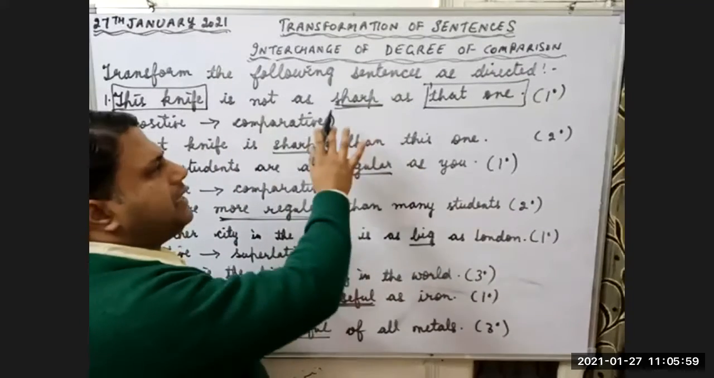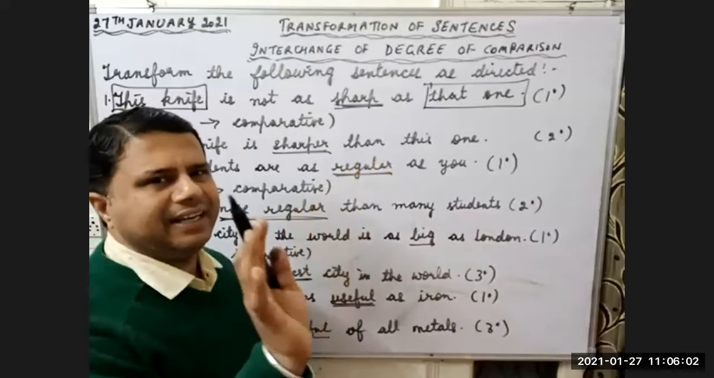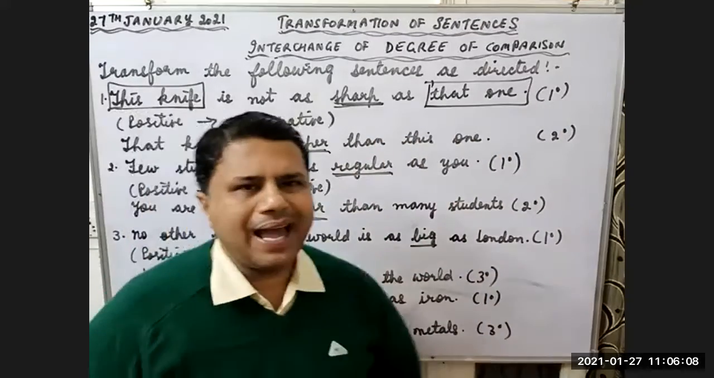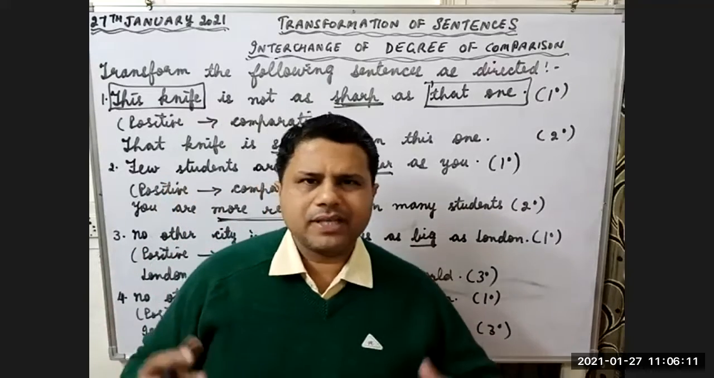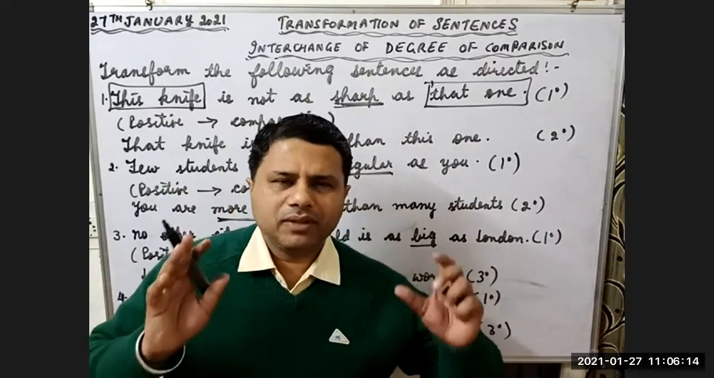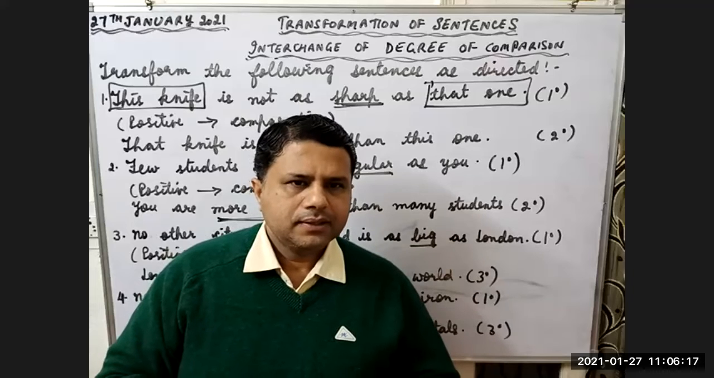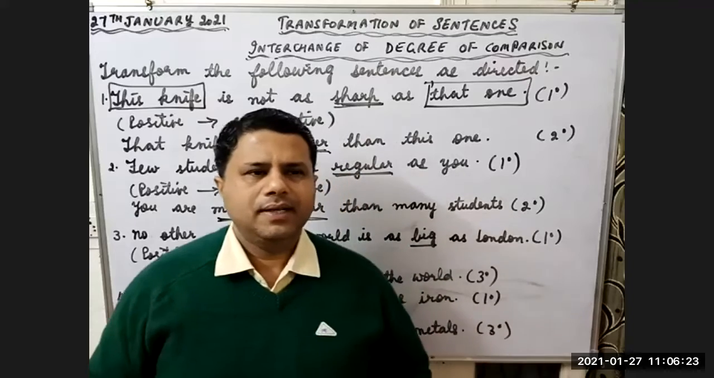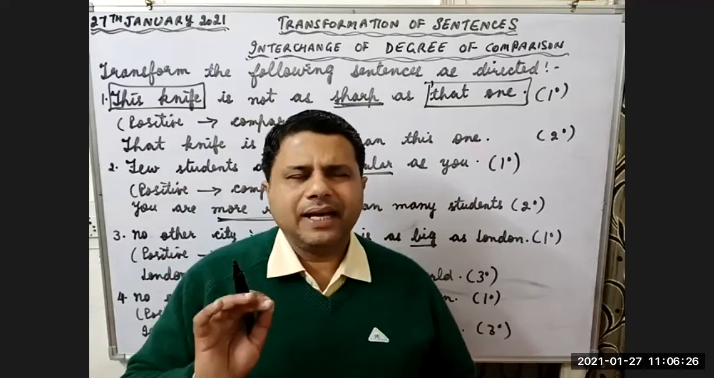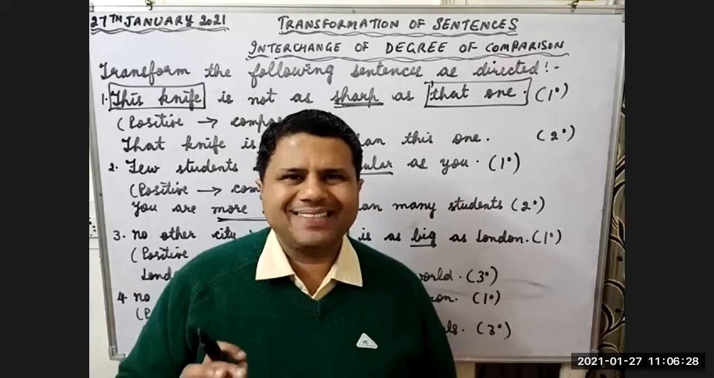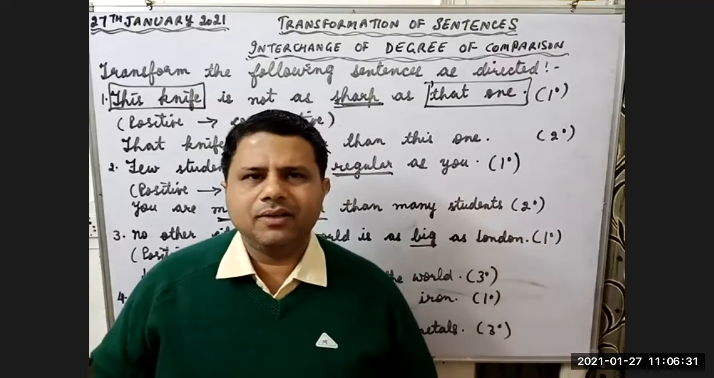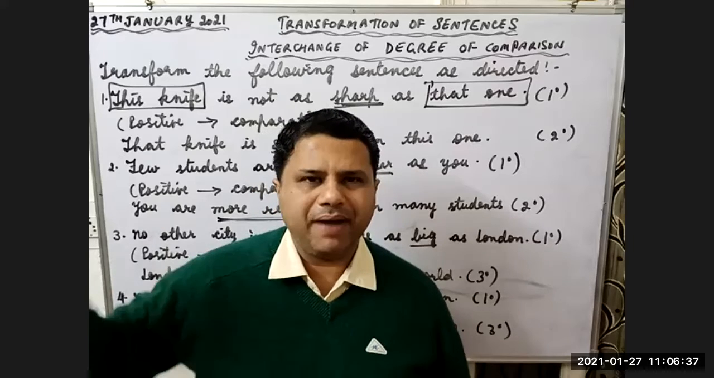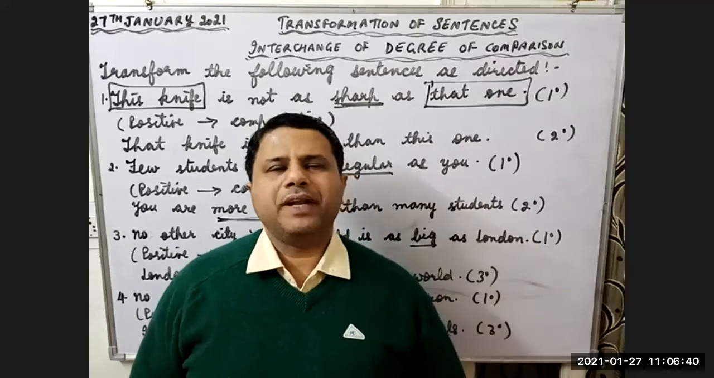These two knives are equally sharp. We are not using second degree. We are using first degree. That is sharp. This knife is not as sharp as that one. What is the meaning? That both the knives are equally sharp. So there is no comparison, you can say, or you can say both are equal. If there is equality, then we will use first degree. If there is some comparison, something is better or something is not good, then we'll do comparative. If the comparison is between one and many, then we'll use superlative degree.